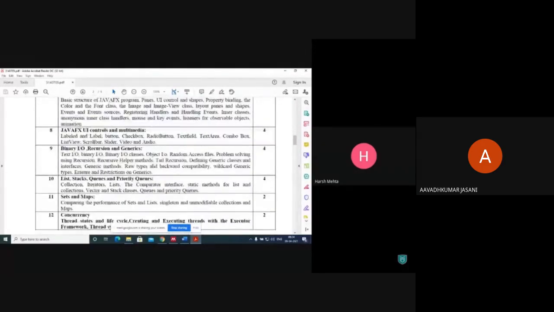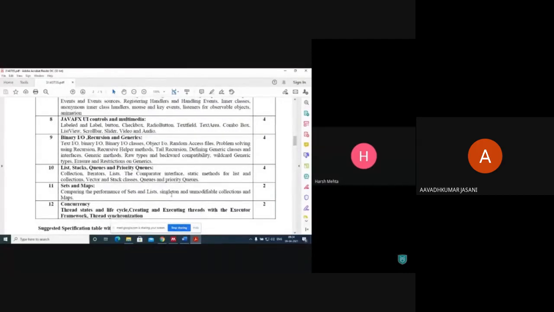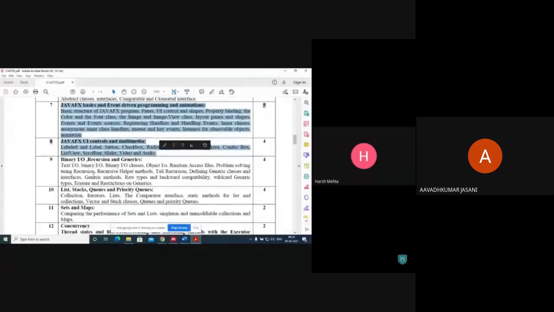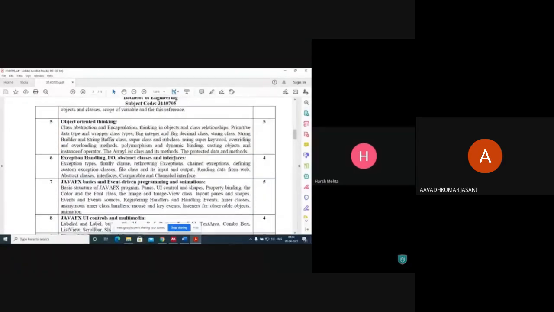Anyway, what we'll do is we'll start the last chapter, that is multi-threading, that is concurrency. I will complete that chapter and then we'll see input output again so that we can complete this 6th chapter. This JavaFX chapter we'll keep at last, and meanwhile we'll complete this 9, 10, 11 chapter. Fine. So let's begin with our new chapter, that is multi-threading.